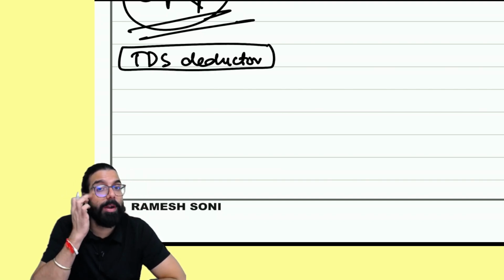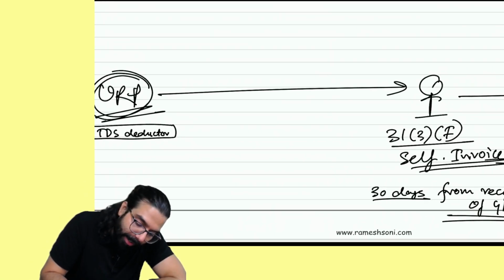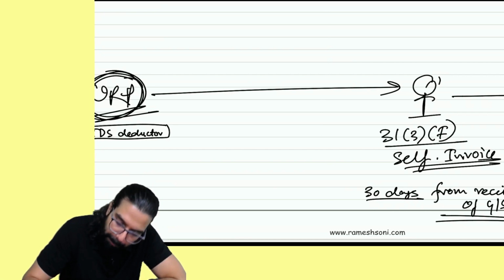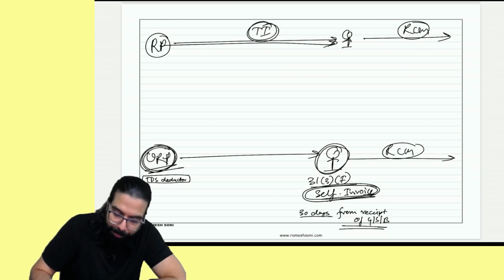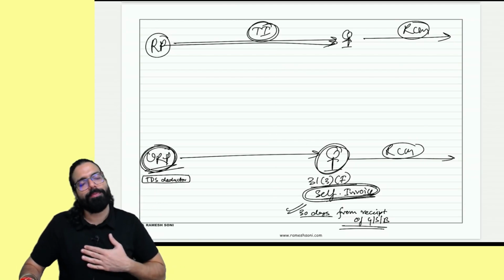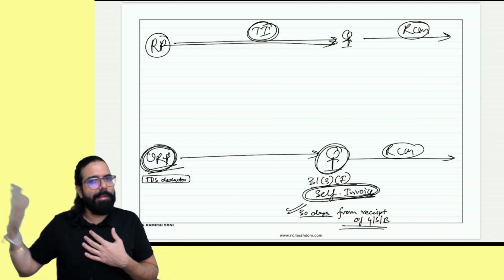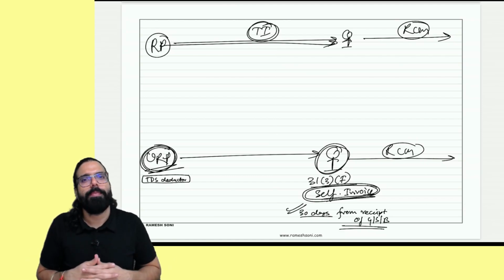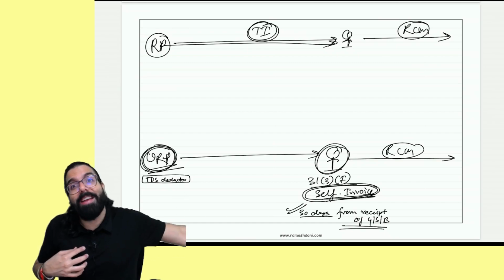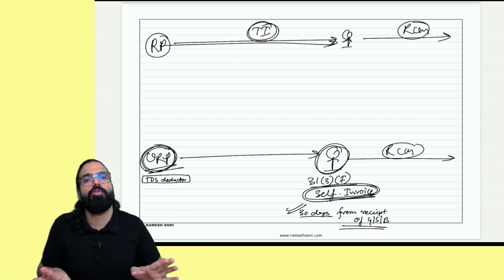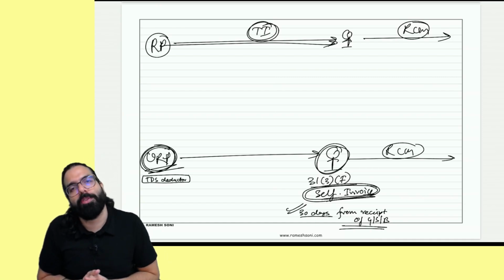Baba, section number 51, TDS deductors. Yes, sir. So if TDS deductor, then also will be considered as unregistered person only. And me being the recipient, I should make myself an invoice and it should be within 30 days from the date of receipt of goods, services or both. Tell me one thing. Supplier is registered. He will give me a tax invoice. I don't have to make. But supplier is unregistered and I'm the recipient and I have to pay tax under RCM, I should make my own self-invoice. When should I make my self-invoice? Within 30 days from the day I've received the goods, services or both.